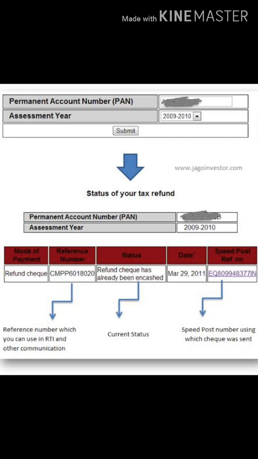Then here is the status, which, as I said, differs from person to person. Then the date on which they refunded your amount, and the last one is important. Here it is the speed post reference number. If they give you a check for the refund, they might send that check through speed post, and this is the tracking number through which you can track where that check has reached. I have kept this picture here so you can understand what the columns refer to.